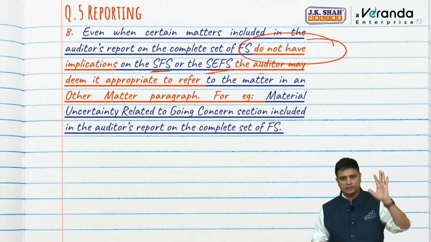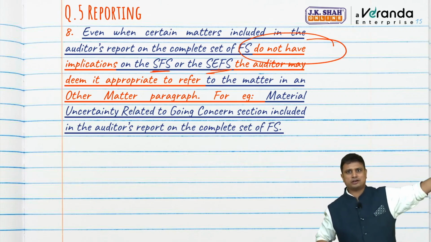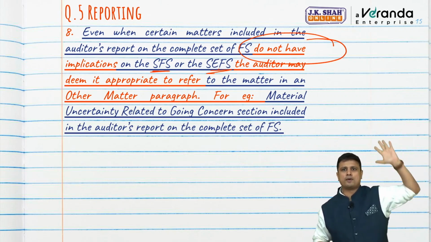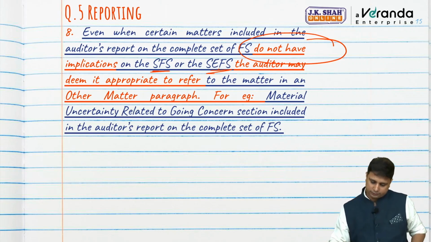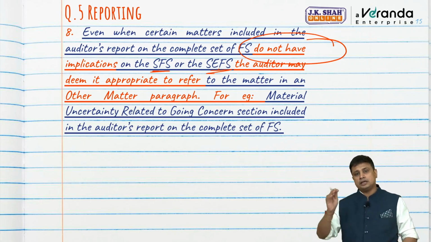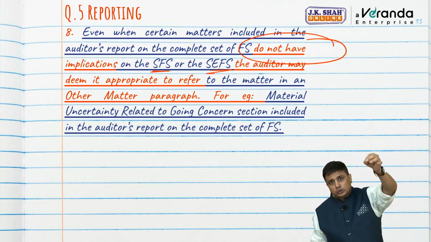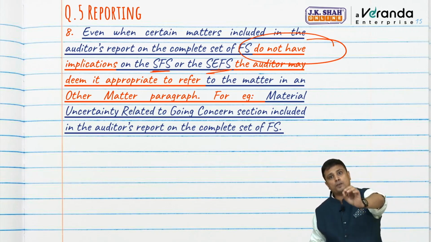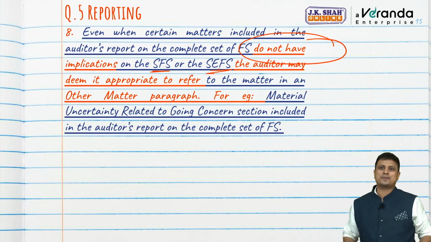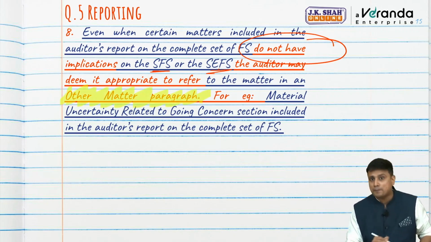So there is no relevance, there is no implication. We consider the factors of NPAT and everything, there is no implication. But the auditor deems it appropriate to refer to that matter. He thinks that though there is no relevance, he wants to include that matter in the audit report of a single financial statement or specific element. He can do so by adding an Other Matter paragraph.